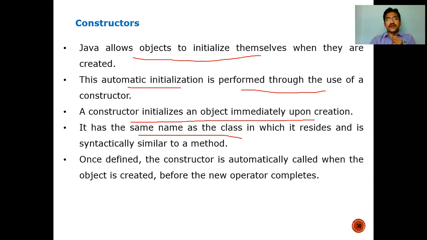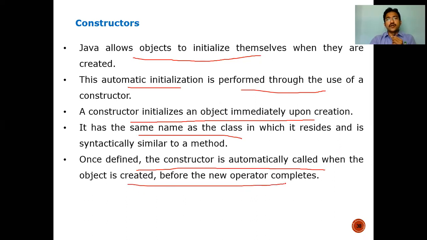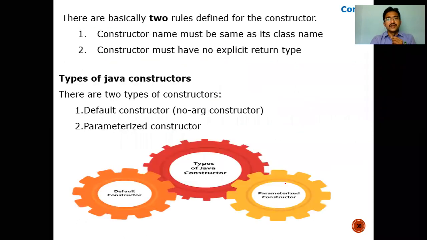Once you define this, the constructor is automatically called when the object is created, before the new operator completes. Before it completes, that is Student s1 equal to new, before completing that new statement, the constructor is automatically invoked for that object creation. So the main purpose of a constructor is to initialize an object immediately upon creation.